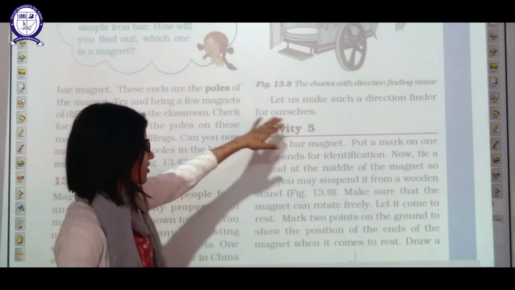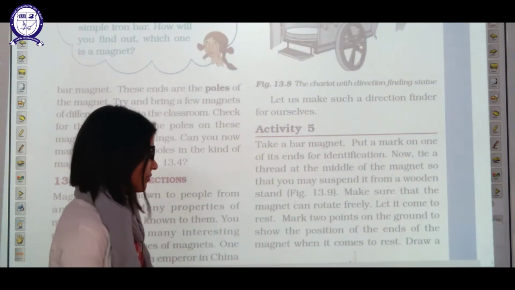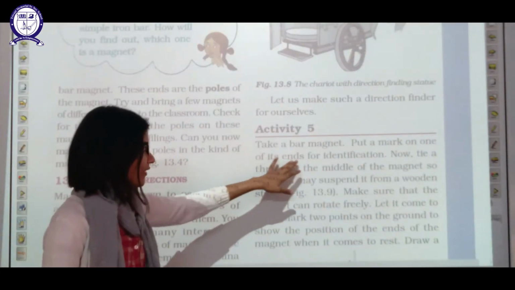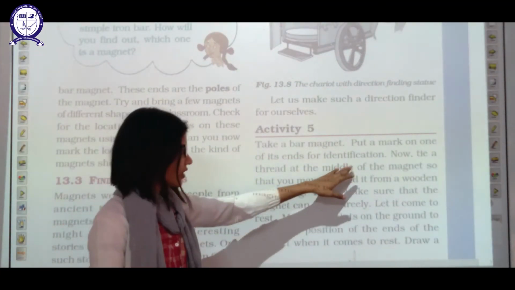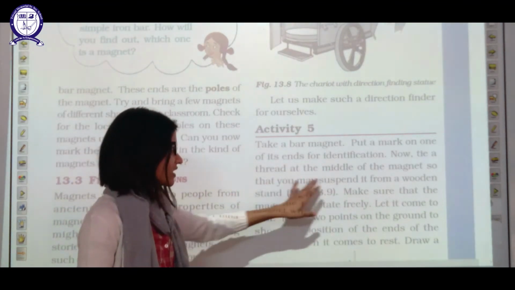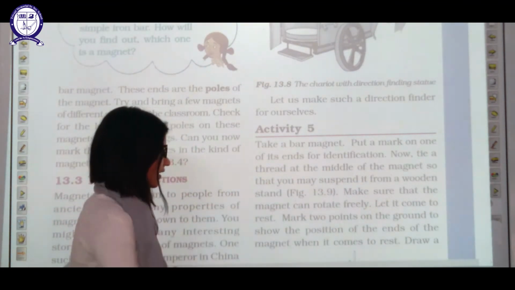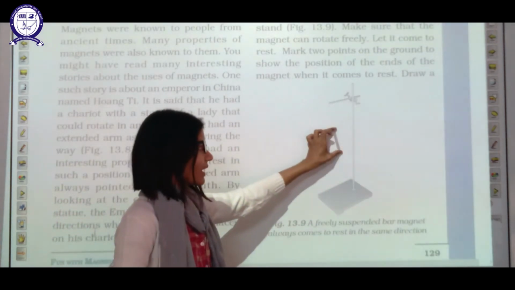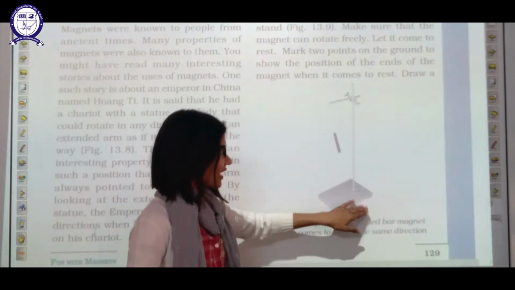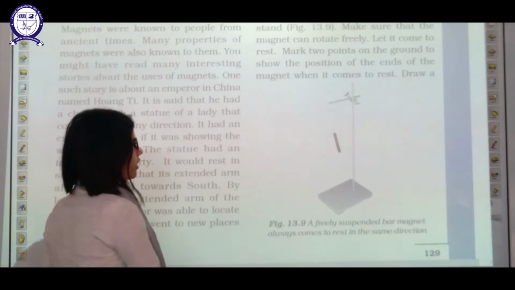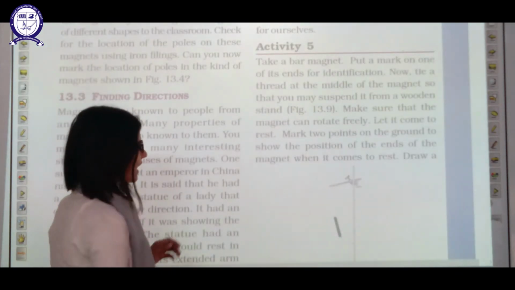Let us make such a direction finder for ourselves. We can make it easily. Take a bar magnet and put a mark on one of its sides for identification. You have to do it by yourself. Now tie a thread in the middle of the magnet so that you may suspend it from a wooden stand, like figure 13.9. You have to suspend that bar magnet with the help of a clamp and a stand using thread. Now make sure that the magnet can rotate freely.